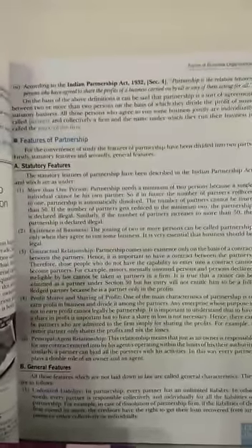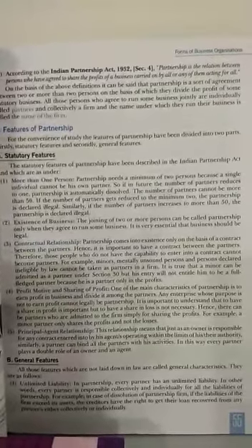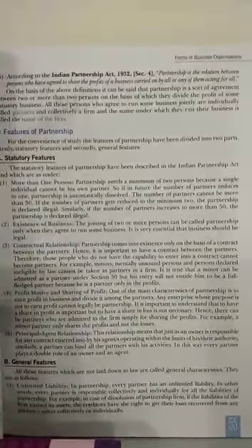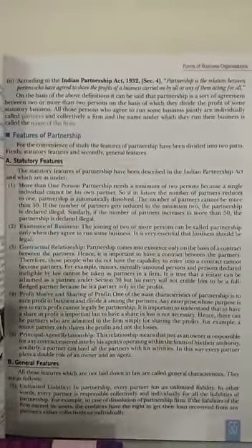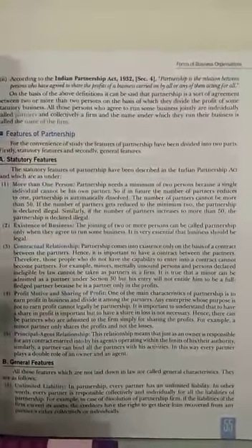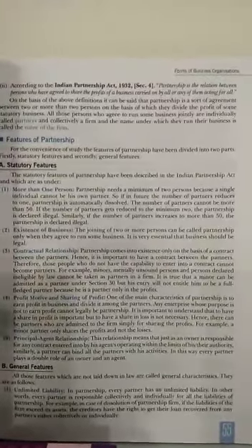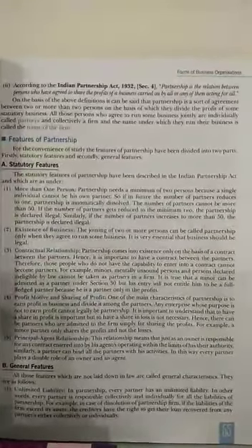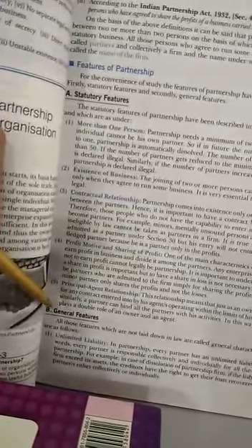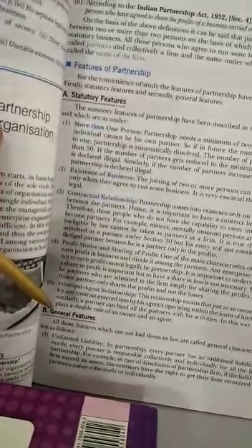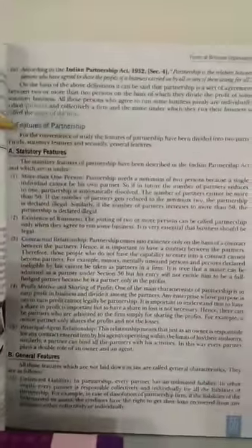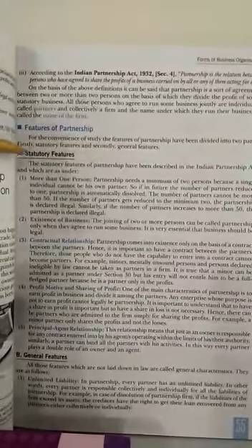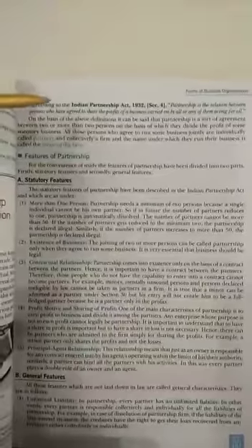Now come to the features of partnership. Features means the characteristics. You did the features of business and profession. These are the general features, but in case of partnership, the features are divided in two types: statutory features and general features. General features are like those you did for all the terms in the previous topics. Now, what are the statutory features? Statutory means that which is given by the law.